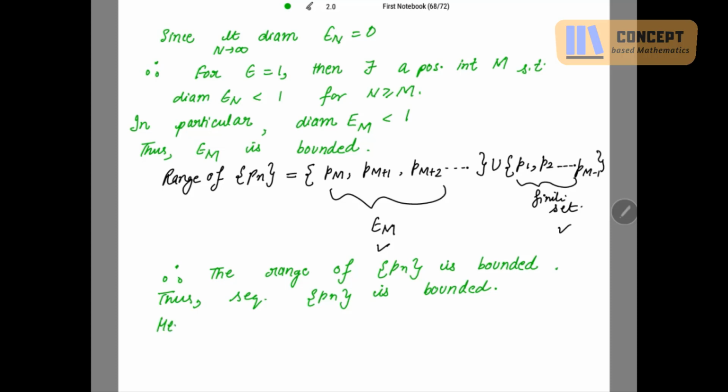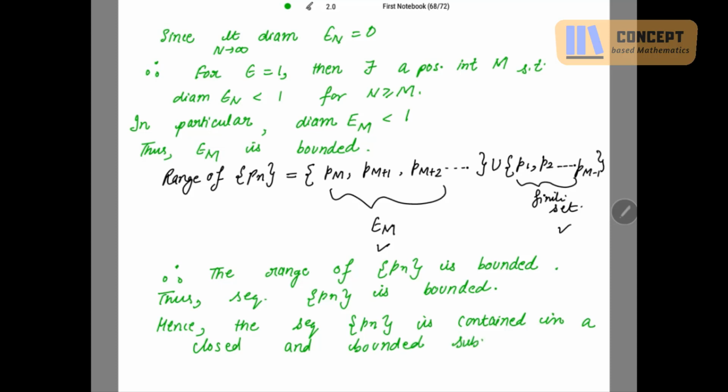So hence, as the sequence is bounded, the sequence Pn is contained in a closed and bounded subset X of Rk, right? So we have defined that subset to be X.